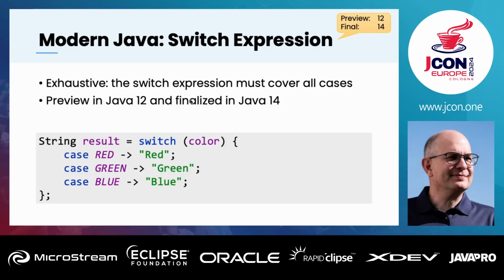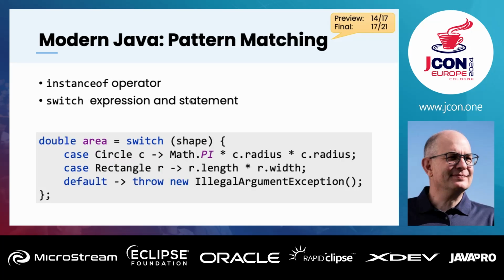Java introduced something called pattern matching. Pattern matching was introduced in Java 17 as the final version on the instanceof operator, so you don't have to cast, for example, after an instanceof. With Java 21, you can also use that in the switch expression.